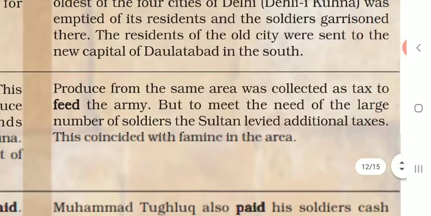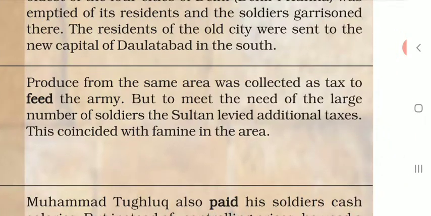Produce from the same area was collected as tax to feed the army. But to meet the need of the large number of soldiers, the Sultan levied additional taxes. This coincided with famine in the area.